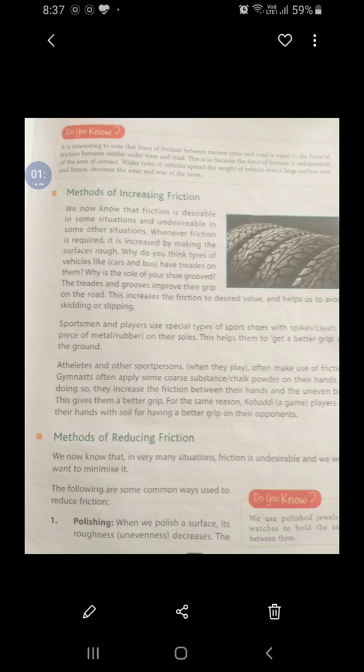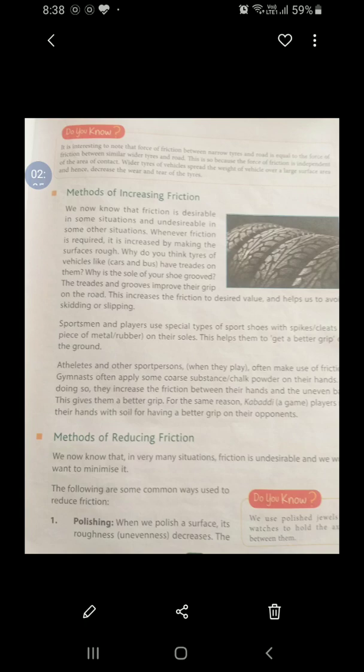All the gymnasts often apply some coarse substance, rough substance or chalk powder on their hands. By doing so, they increase the friction between the hands and uneven bars. It is the same reason why kabaddi players rub their hands with the soil. Yes, in order to increase the grip on their opponents.